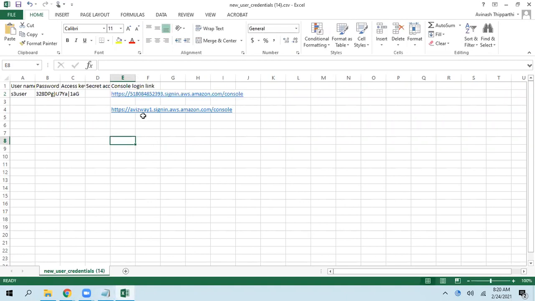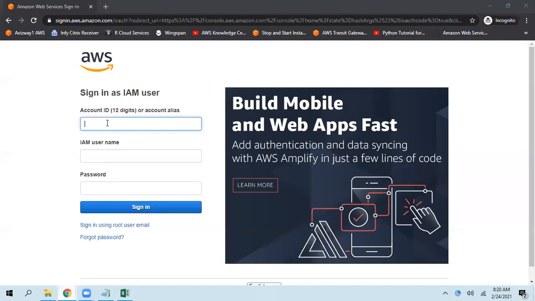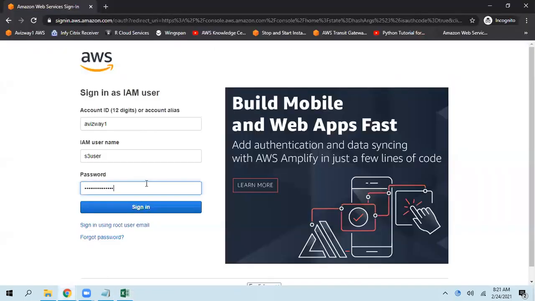So you can simply remember this. Whenever you want to log in, what is the username? S3 user is the username. What is the password? It's an auto-generated password. Go here, pick that password, give that here, then click on sign in.